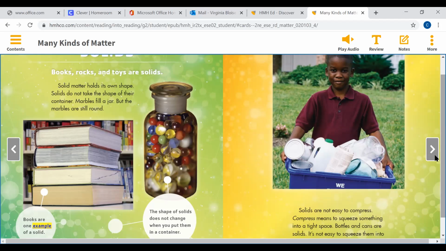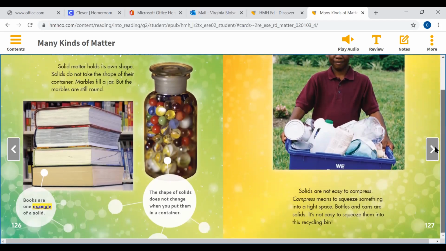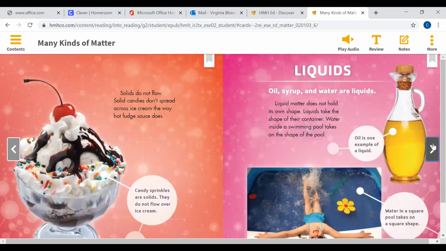And books are one example of a solid. Solids are not easy to compress. Compress means to squeeze something in a tight space. Bottles and cans are solids. It's not easy to squeeze them into this recycling bin. Solids do not flow. Solid candies don't spread across the ice cream the way hot fudge sauce does. Candy sprinkles are solids. They do not flow over the ice cream.